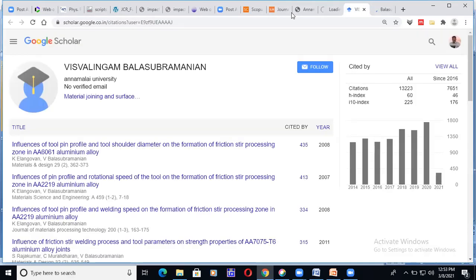No. Because it is his profile, I cannot do any alteration in it. I can do alteration in my profile. For example, let me show you my profile with some alteration, how to do the alteration.